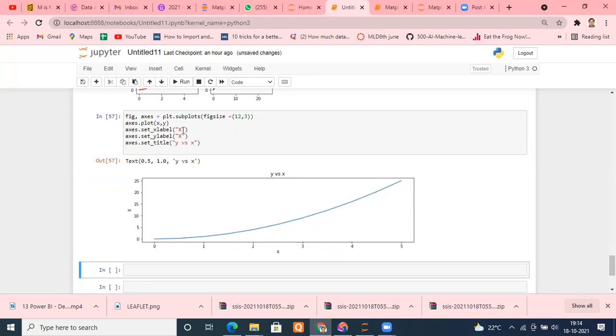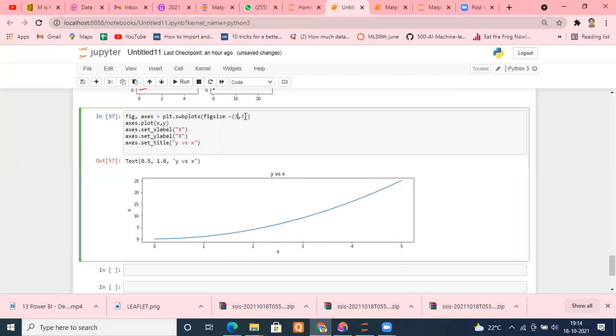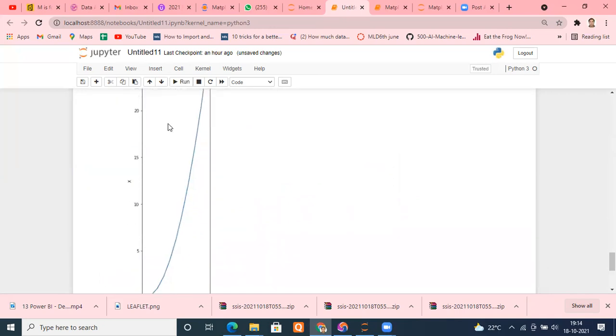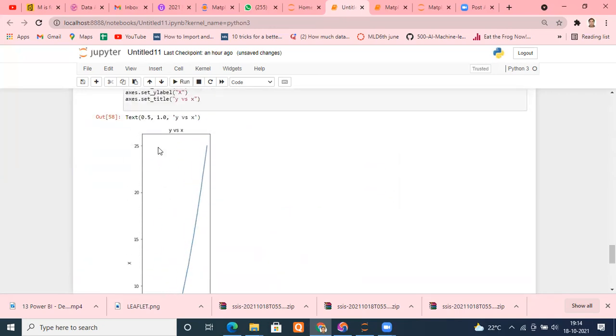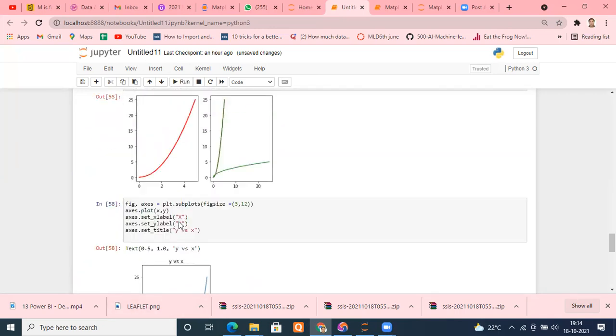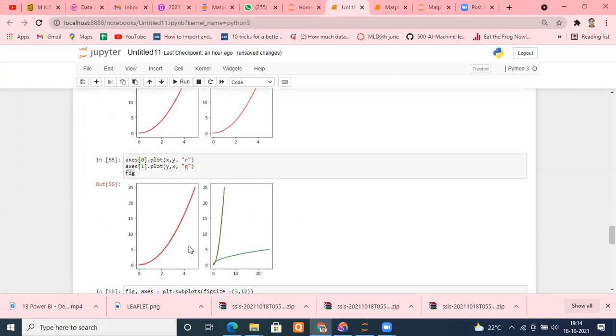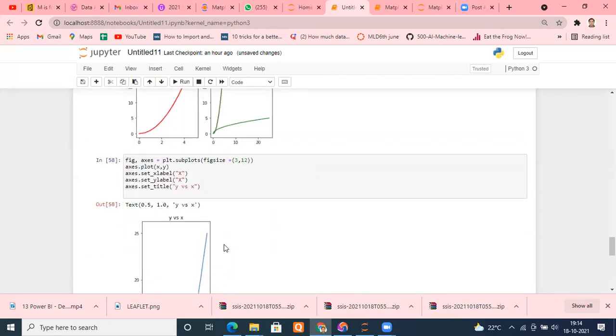The width has been increased. If I change it like this, 3 and 12. Now see, this is height and width. So height has been increased now. If we see here, height has been increased. First comes width, then comes height.